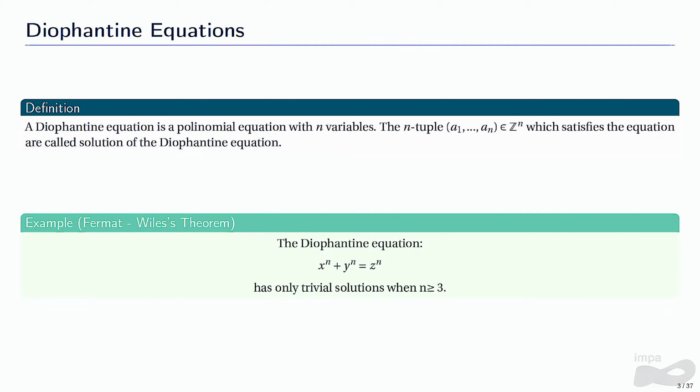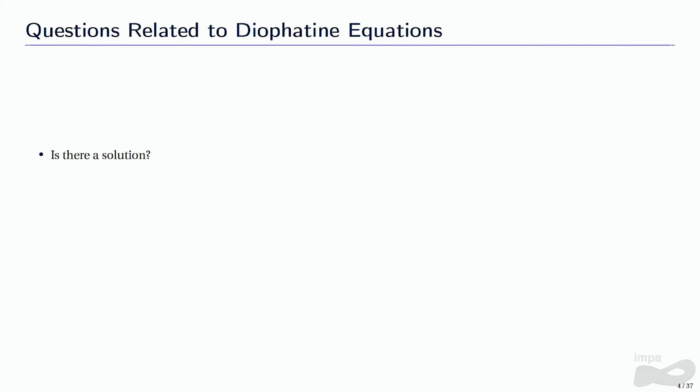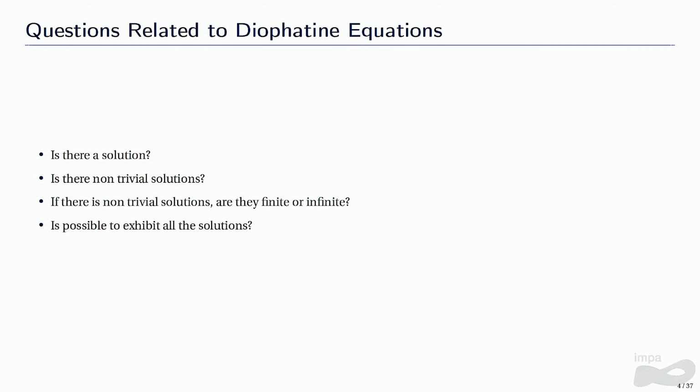And this leads us to important questions that we have to ask ourselves when dealing with Diophantine equations. The first one is if there is a solution to the Diophantine equation. If the answer is yes, we want to know if there are non-trivial solutions. In the case of Fermat's last theorem, the answer to this second question is no. But if the answer is yes, we want to know if those non-trivial solutions are finite or infinite. And then our main goal is to exhibit all the solutions, then the work will be done. But usually this is very hard to do.